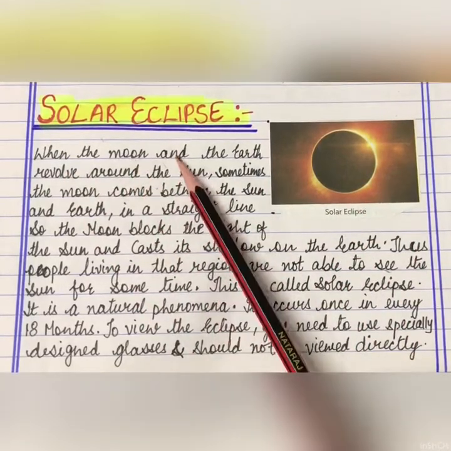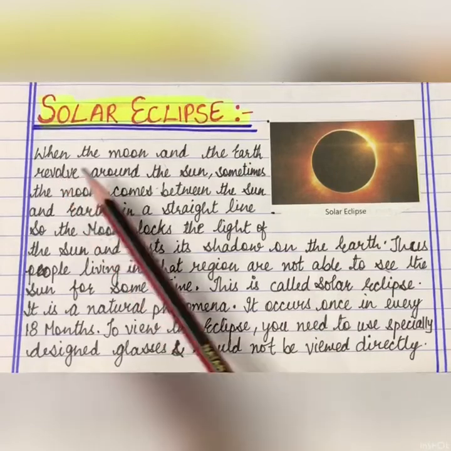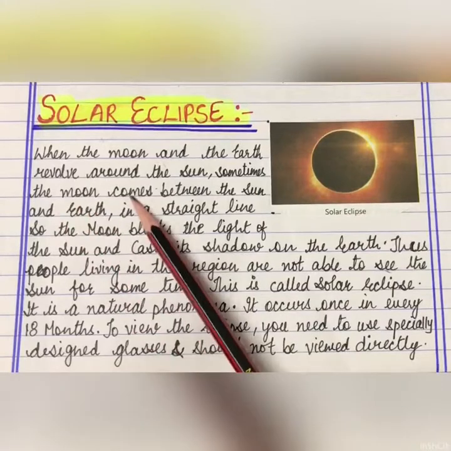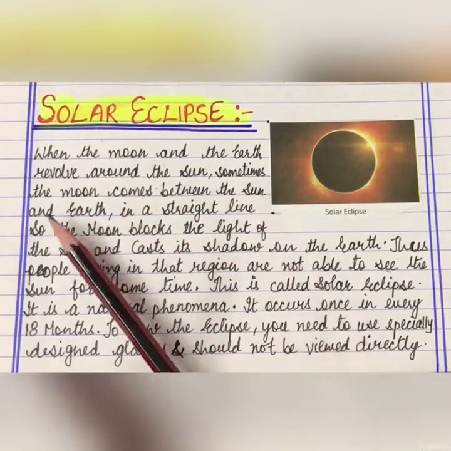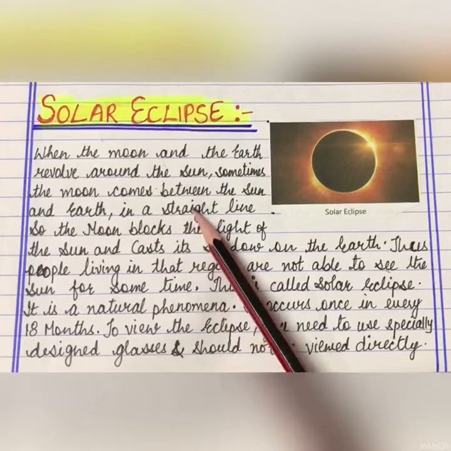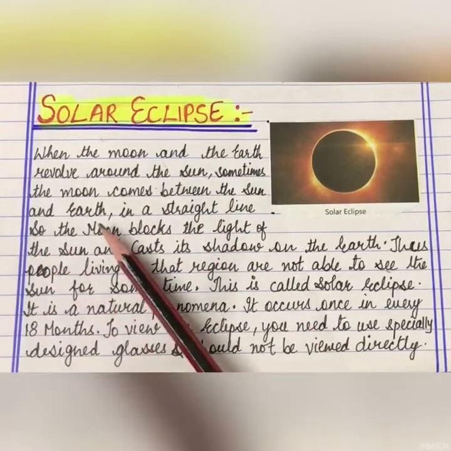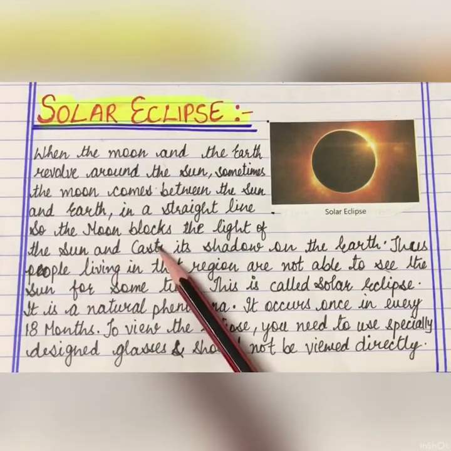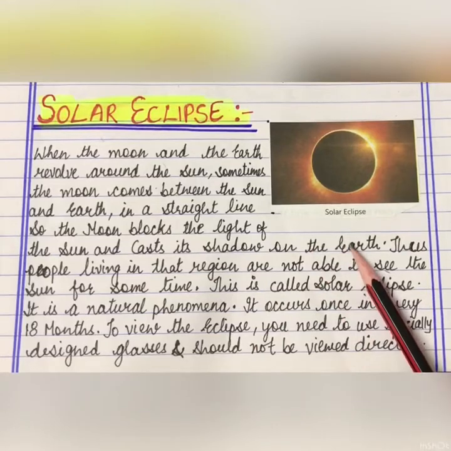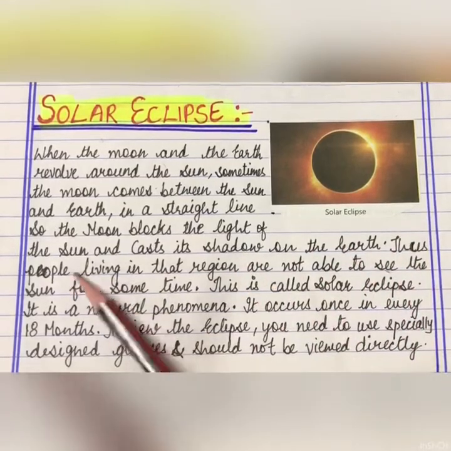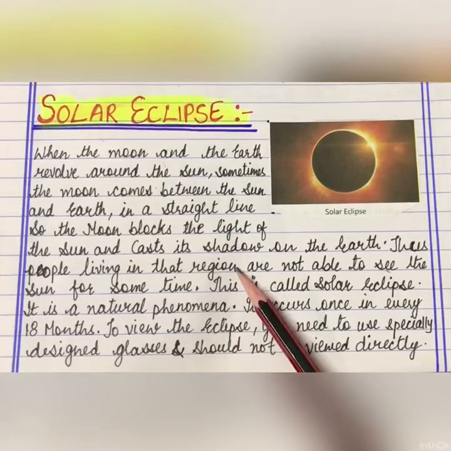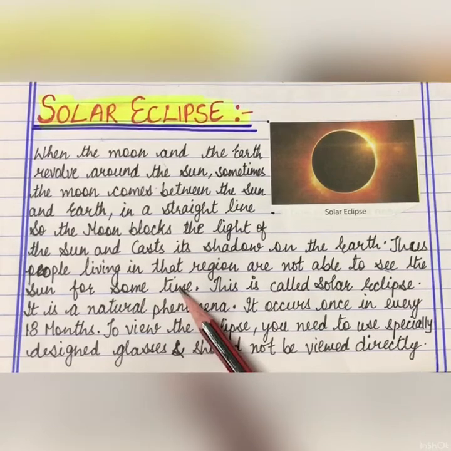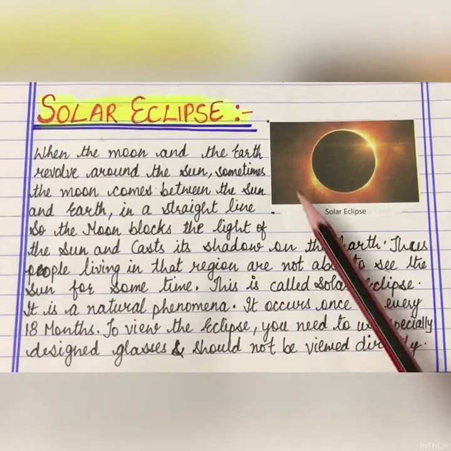When the moon and the earth revolve around the sun, sometimes the moon comes between the sun and earth in a straight line. So, the moon blocks the light of the sun and casts its shadow on the earth. Thus, people living in that region are not able to see the sun for some time. This is called solar eclipse.